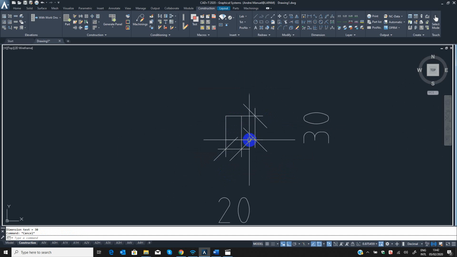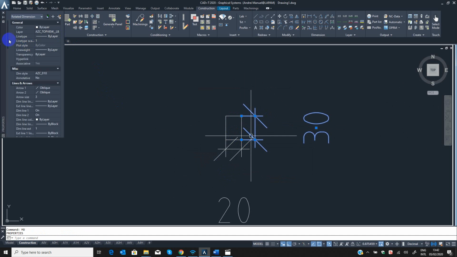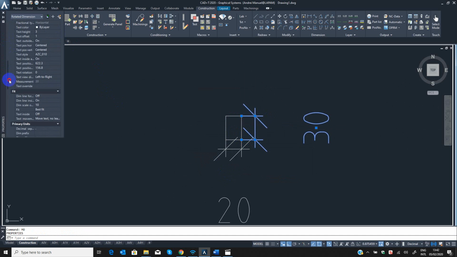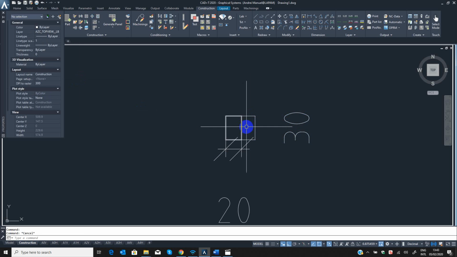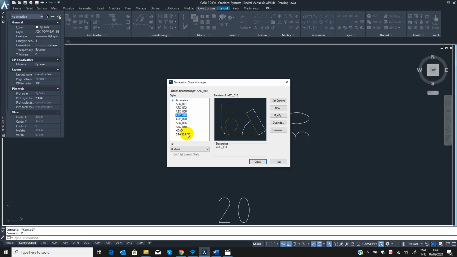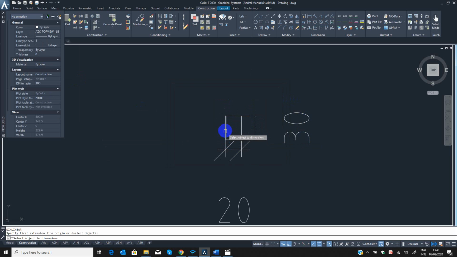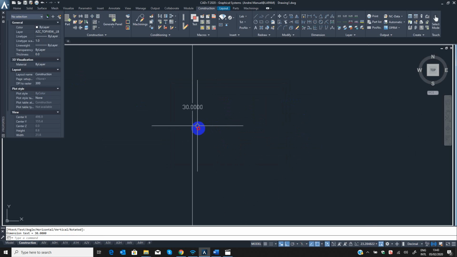Let's change the size scale to one, point one, enter. Or load dimension standard, set current, close.